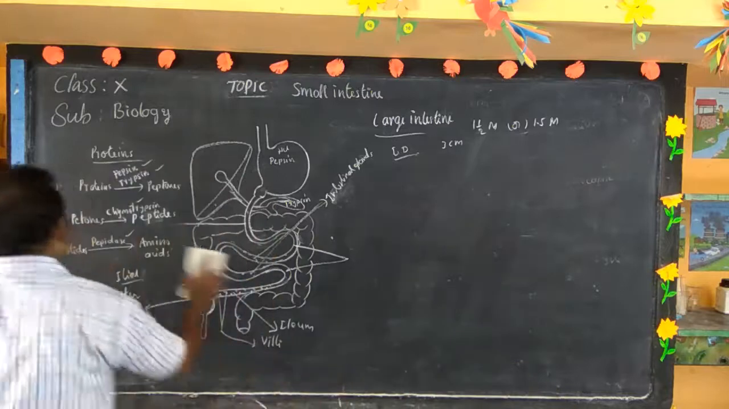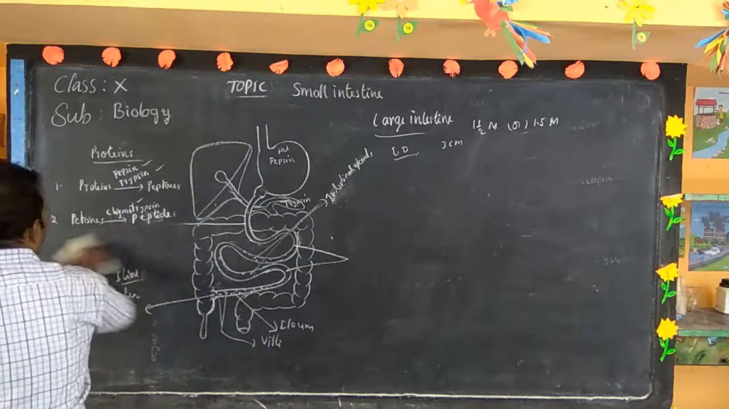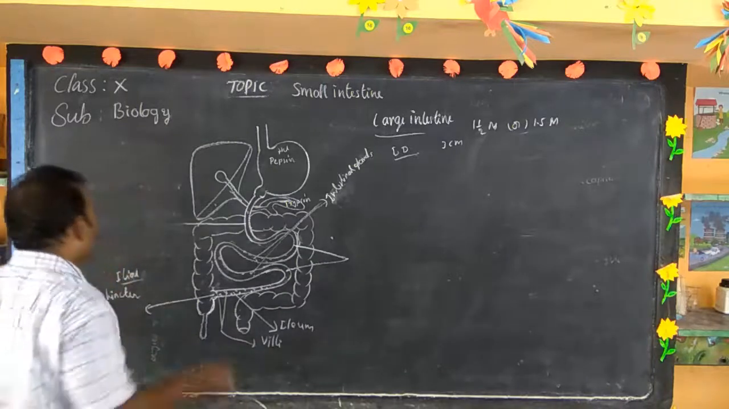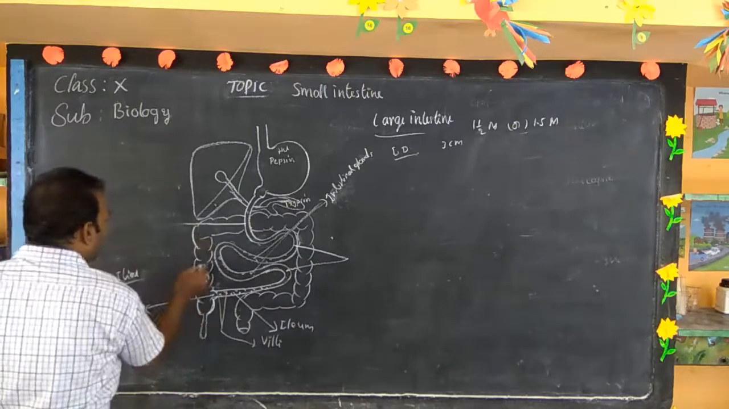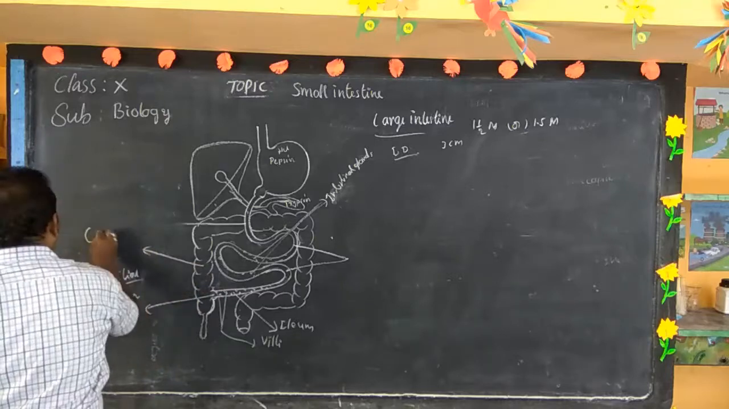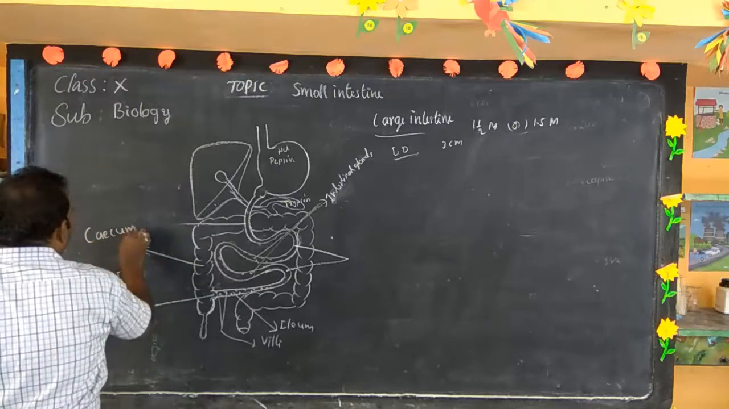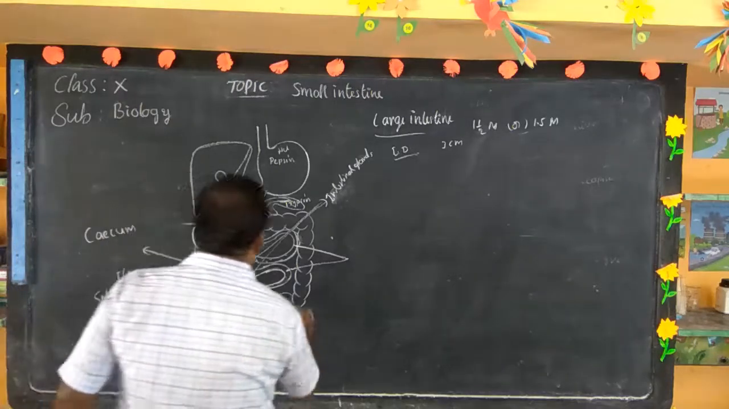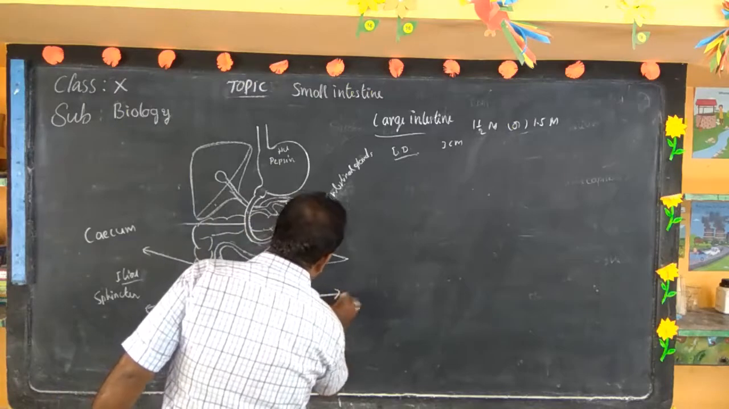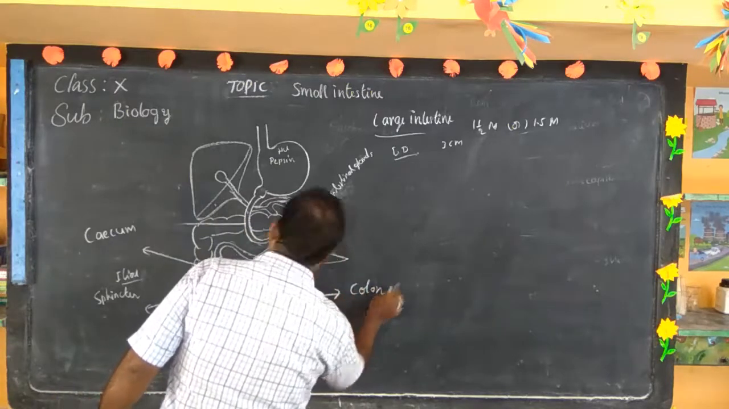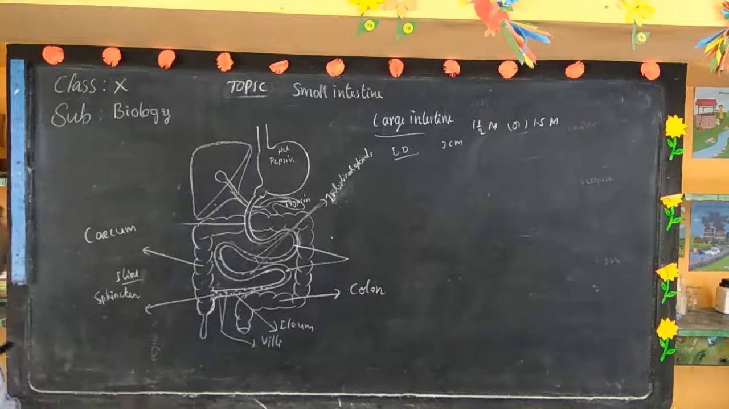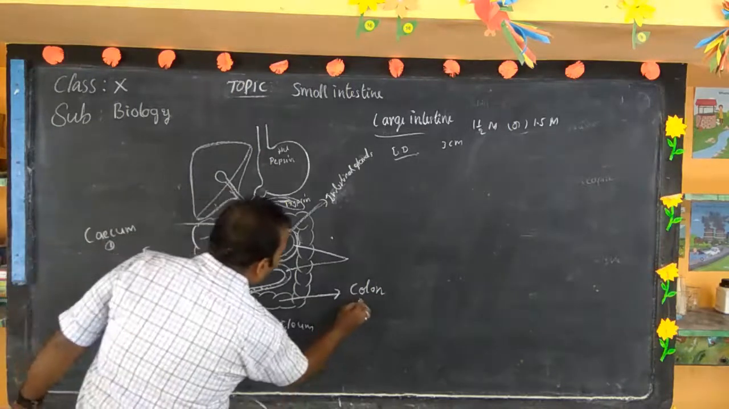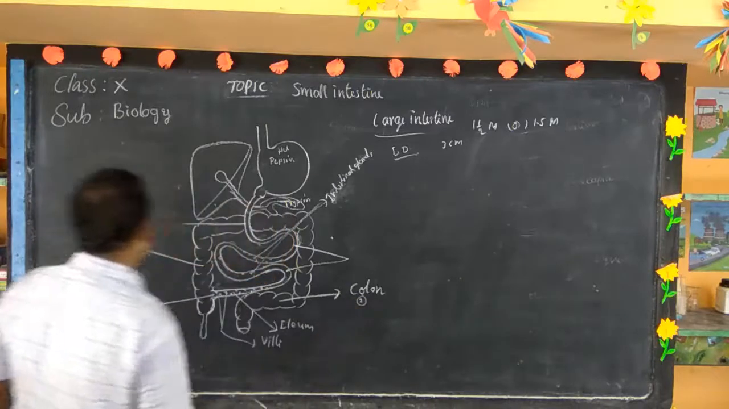What are the two parts in the large intestine? There are two parts in the large intestine, anterior part and posterior part. The anterior part is called cecum, and the posterior part is called colon.